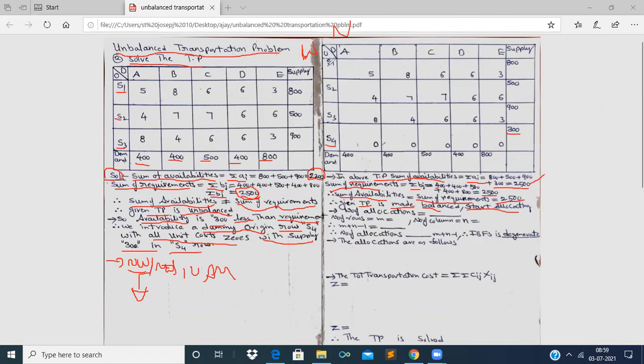The topmost northwest cell is the cell corresponding to S1 and A. The cell's cost is 5. The demand corresponding to it is 400, and the corresponding supply is 800. Of these two, 400 is the least value. Therefore, we allocate 400. Allocating means putting that 400 value in a box.